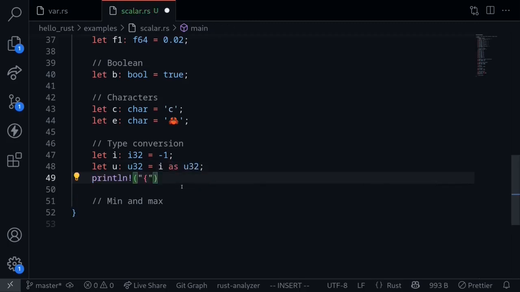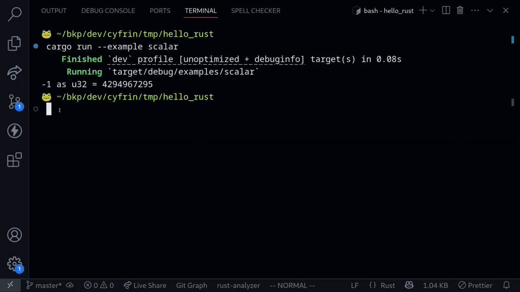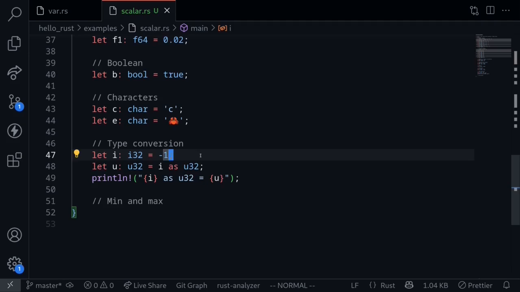Let's print this out. Execute the code, and we get -1 as u32 turns out to be a big number. This is because -1 as a 32-bit representation puts a 1 at the leftmost position. So when you convert it into a u32, this becomes a large number. So anyways, this is an example of how to do type conversion.